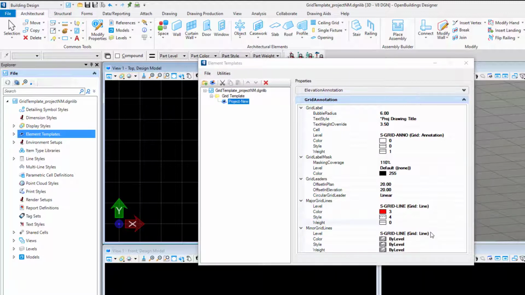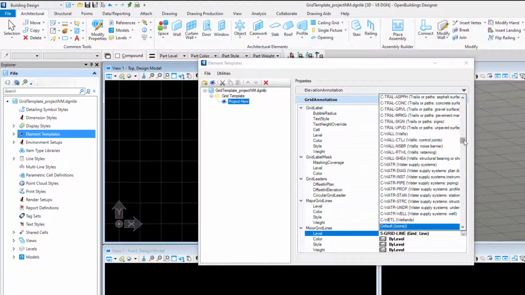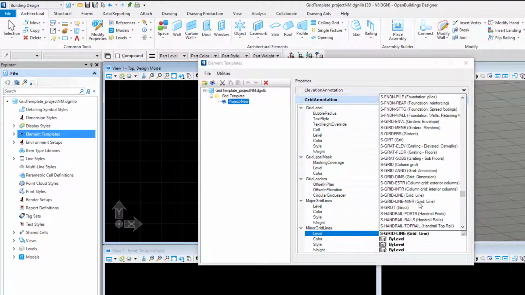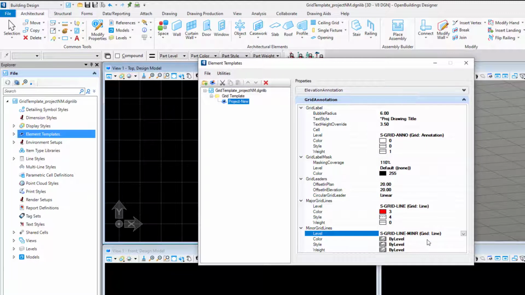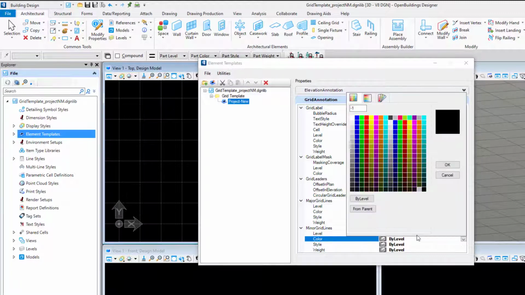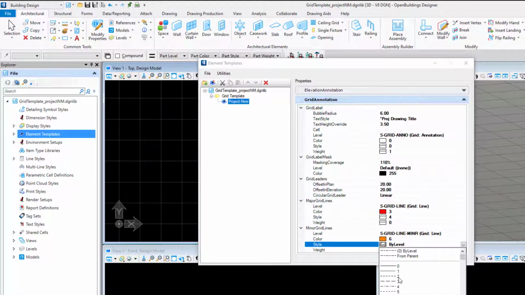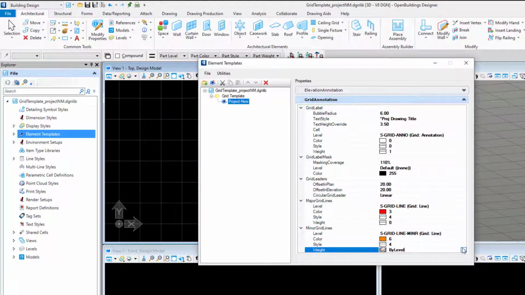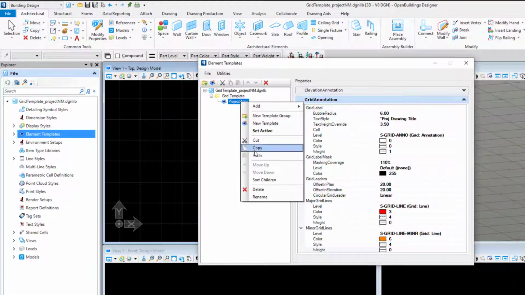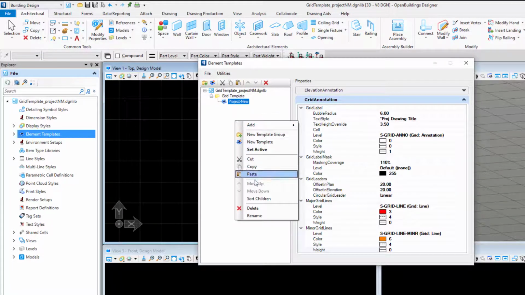Note that you can have different attributes for major and minor grid lines. This means I could put the minor grid lines on a different level that could then be turned off on some drawings. And I could change their color so that they're easily identifiable. Now I'm going to copy this template and create a second template for existing construction.